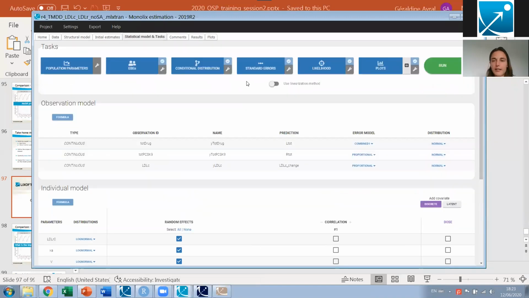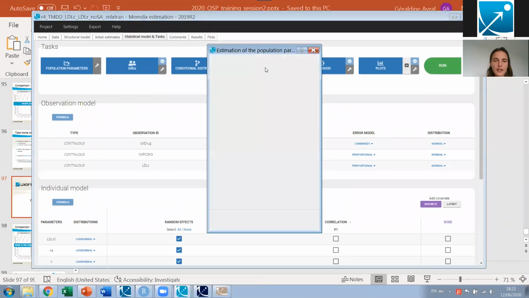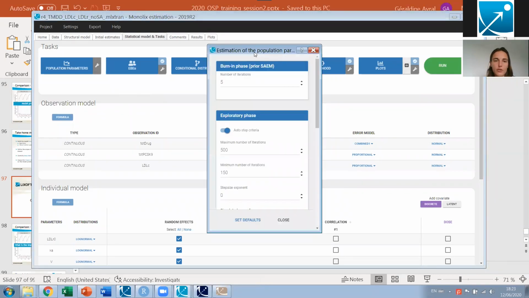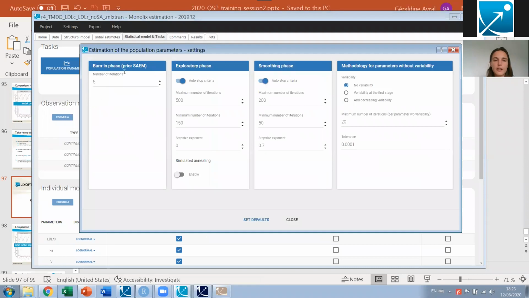By default, yes. And if I see that it's not enough, then I can change the settings. These settings are available here. The burn-in phase, you don't need to change it. It's really just to initialize the algorithm. It has no impact at all. What is important is mostly the exploratory phase. That's where we really search the parameter space.